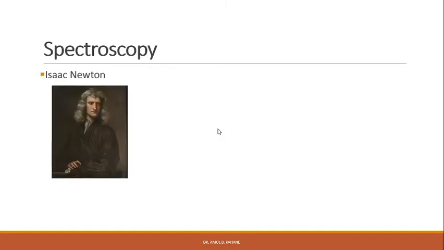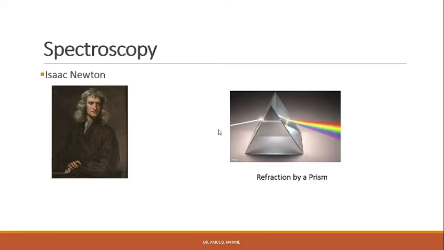We can roughly say that spectroscopy has its beginning in the year 1666 with the discovery by Sir Isaac Newton that different colored rays of light, when allowed to pass through a prism, were refracted at different angles.